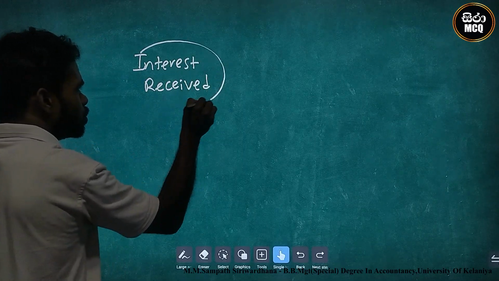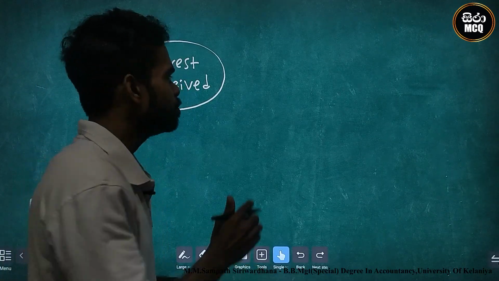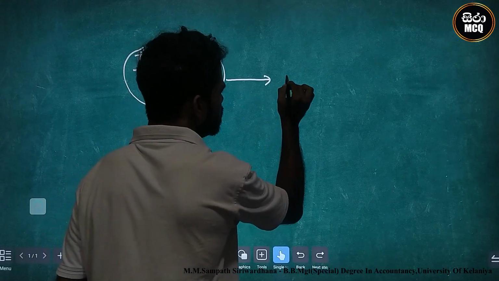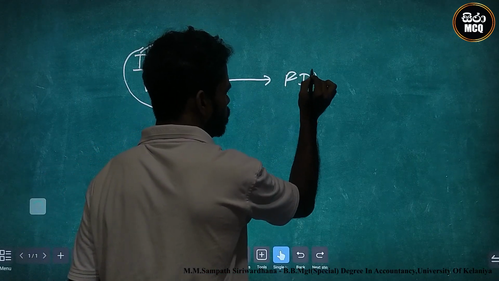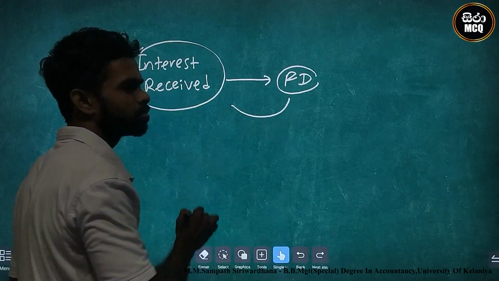What is the reason for receiving interest? This is the fixed deposit, no? Based on a fixed deposit, interest can be received.